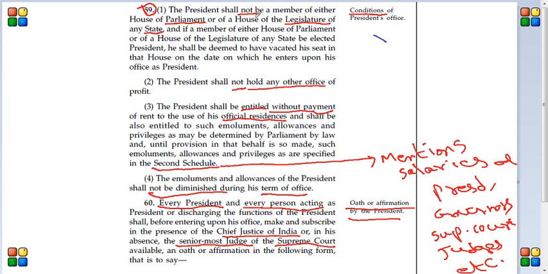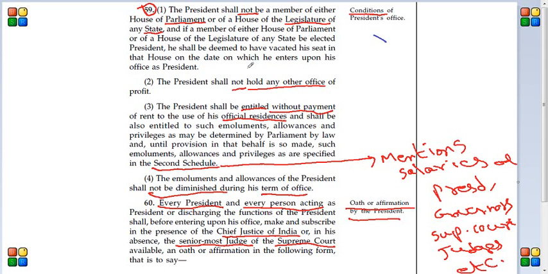First clause says the president shall not be a member of either house of parliament or of a house of a legislature of any state, and if a member of either house of parliament or a house of legislature of any state be elected president, he shall be deemed to have vacated his seat in that house on the date on which he enters upon his office as president.